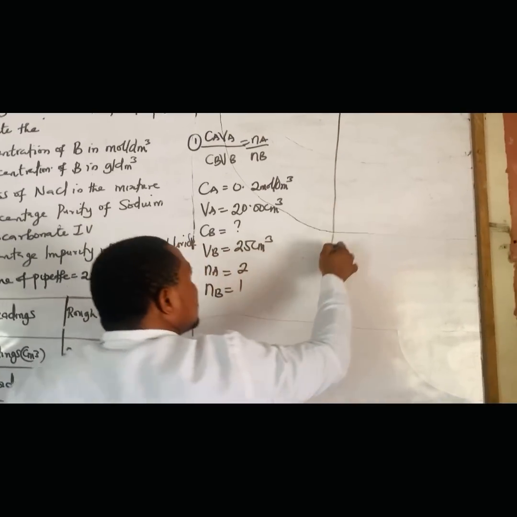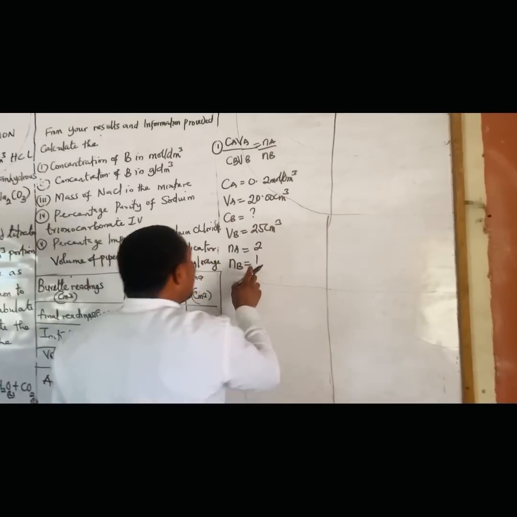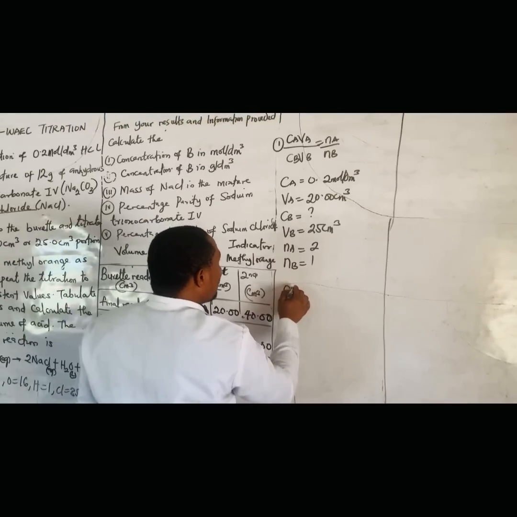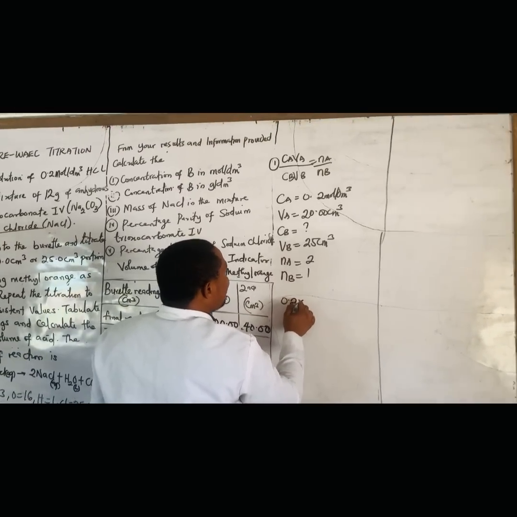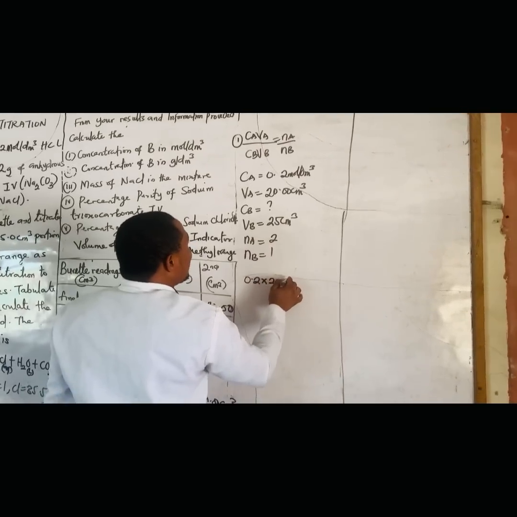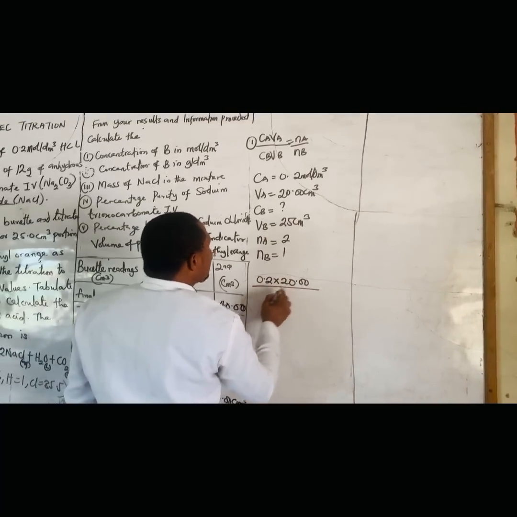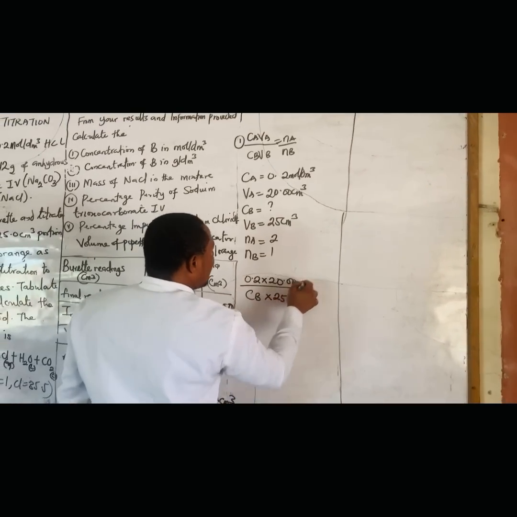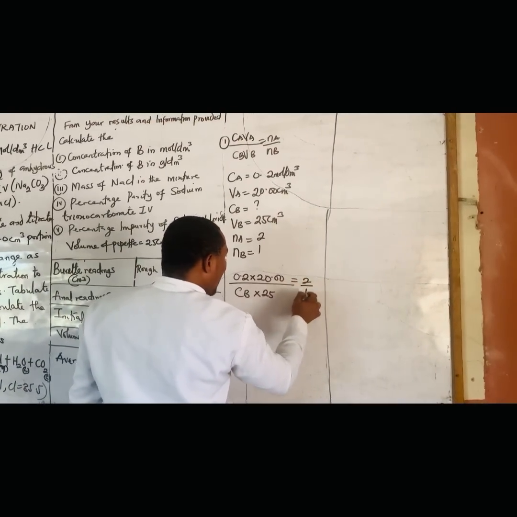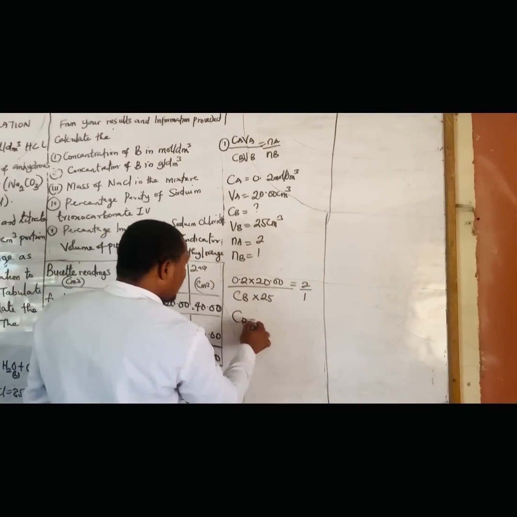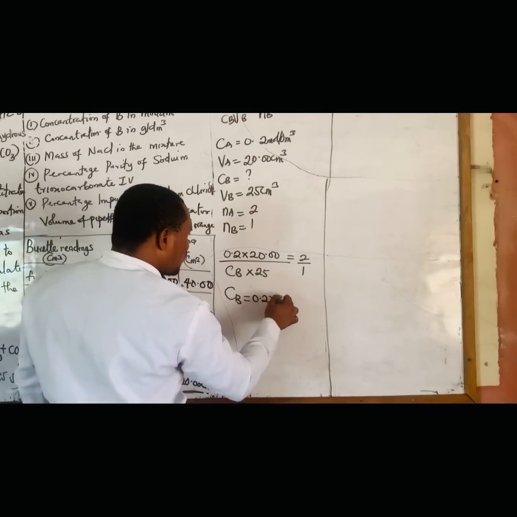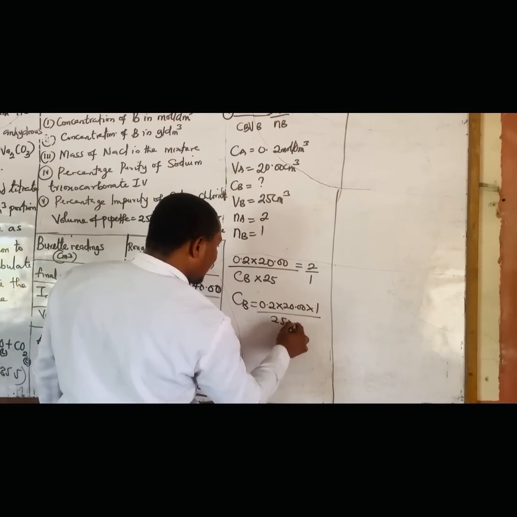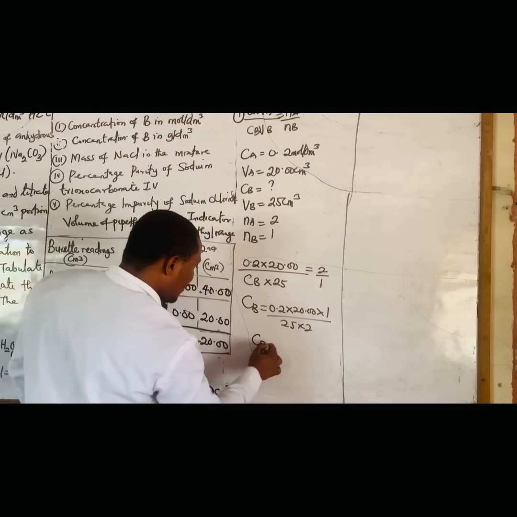Let me partition this so I can use it. So from there, we slot all these values here. So what is our Ca? 0.2 times what is our Va? 20.00 over what is our Cb? We don't know. Times what is our Vb? 25. Number of moles of acid 2 to 1. So making Cb the subject, we're going to have 0.2 times 20.00 times 1 over 25 times 2.